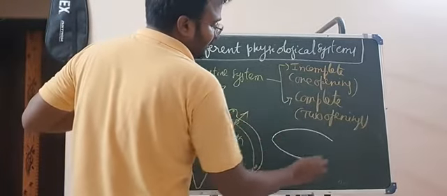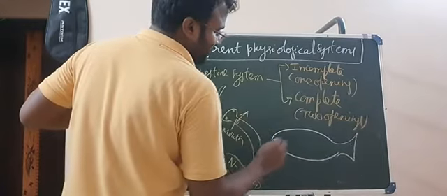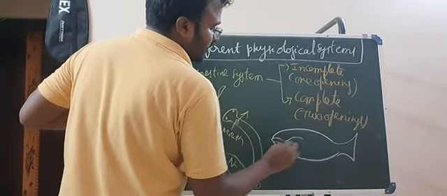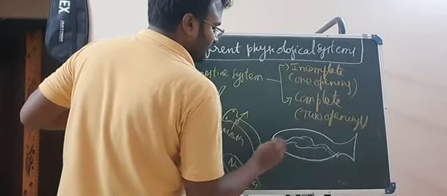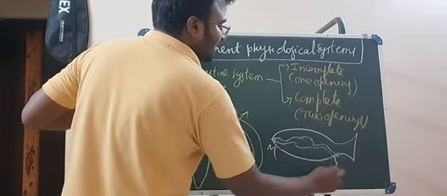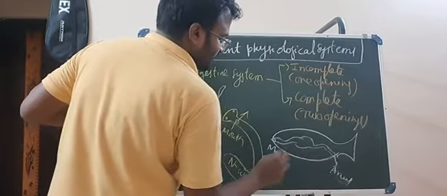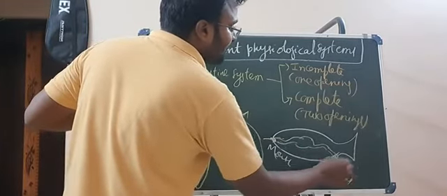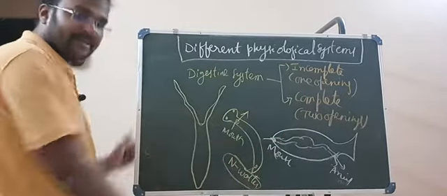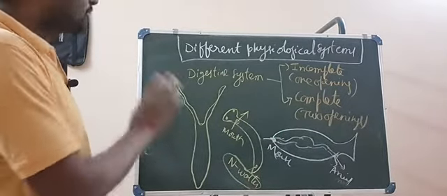Again I am drawing the same diagram, a fish actually. So this is the mouth, this is the anus. Mouth and anus both are connected. Food is taken inside through the mouth, and through the anus waste materials, undigested food material, is sent outside. So this is about the digestive system.